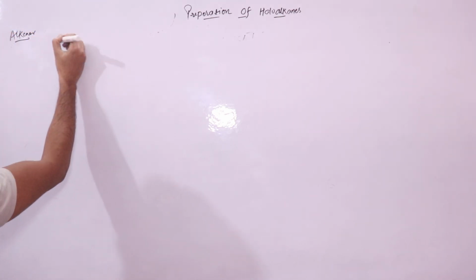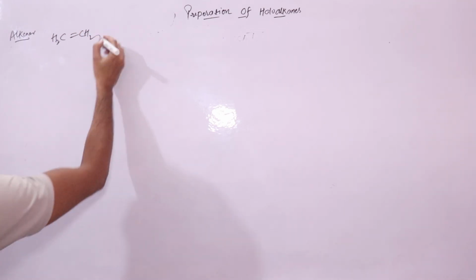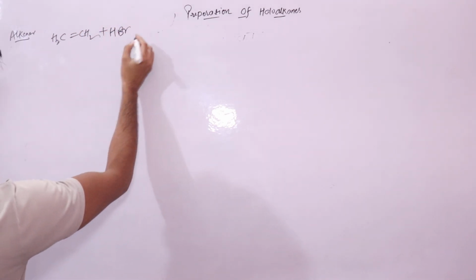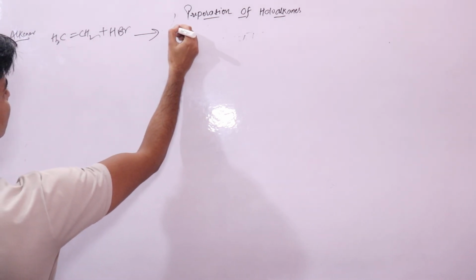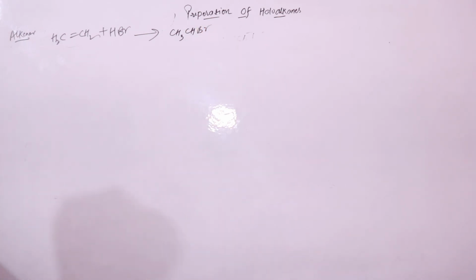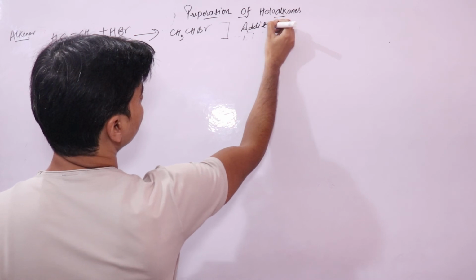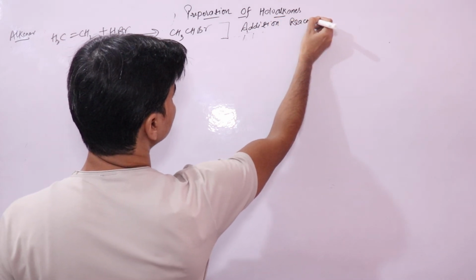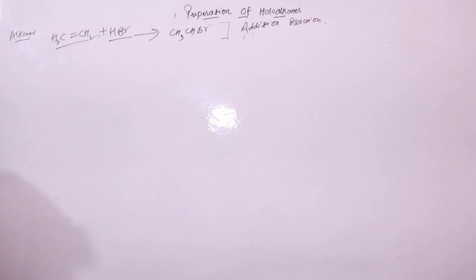With alkenes, suppose this is your symmetrical alkene. It will react with halogen acid HBr. This halogen acid will add across the double bond to form CH3CHBr. It will form a saturated compound, an alkyl halide. And this reaction proceeds via addition. This is an addition reaction, wherein this halogen acid molecule would be added across this double bond.